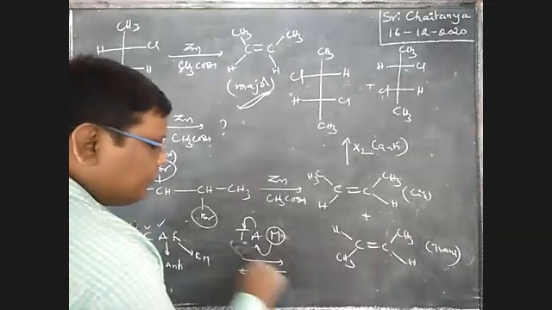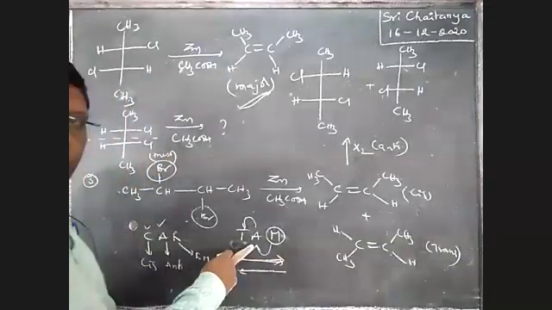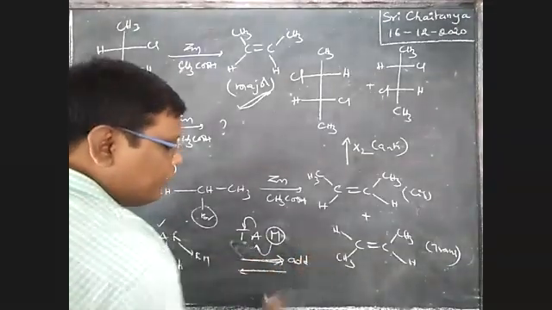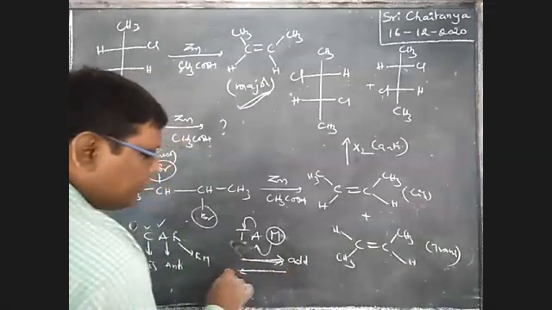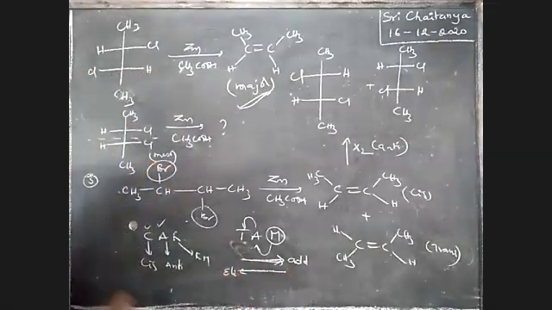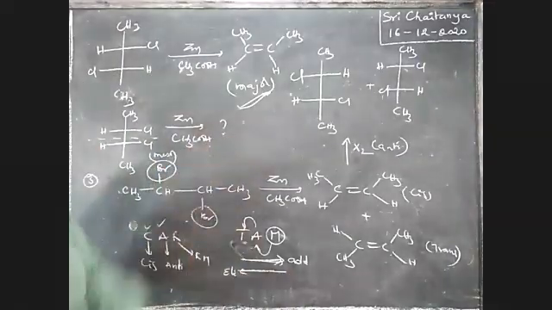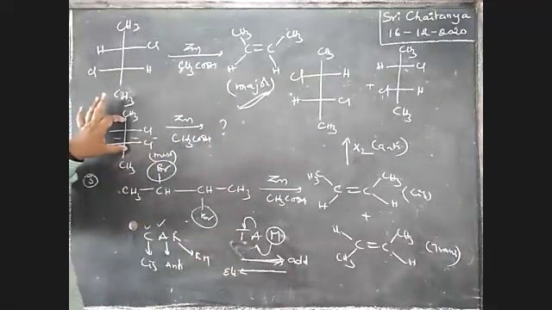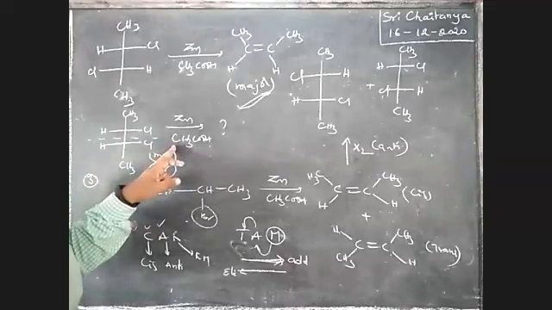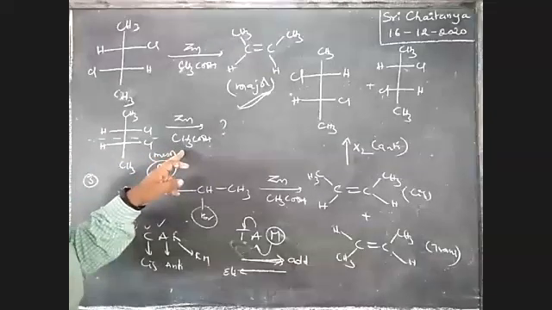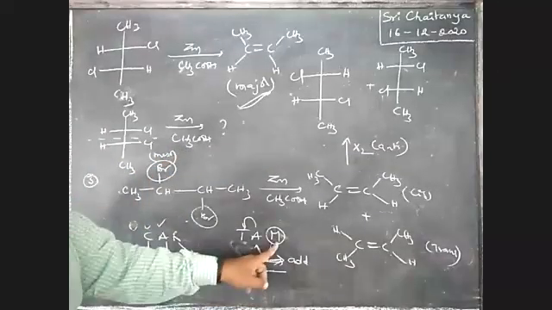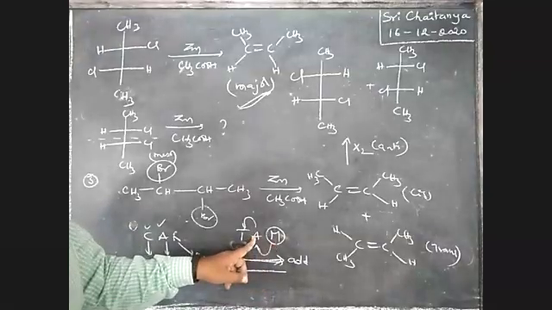So this is for the addition end. This is for the elimination end, boys. Now tell me your answer. It is a meso compound. Elimination takes place, so anti-elimination takes place.